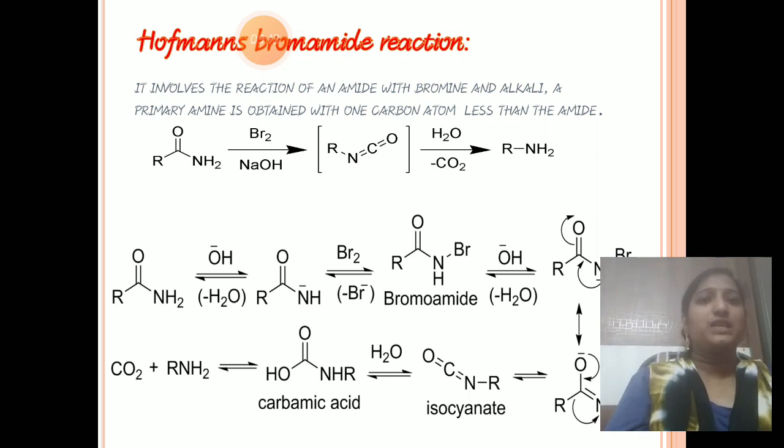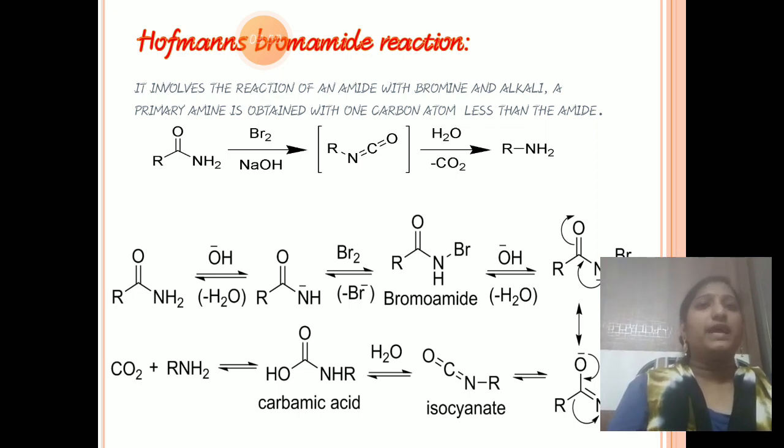See the reaction and mechanism of this reaction carefully. First of all, amides react with NaOH. NaOH is a base, and the base abstracts a proton from the amine group. So here what happened, RC=O NH minus forms. And next it reacts with bromine, it gives bromamide. Finally it reacts with OH minus.